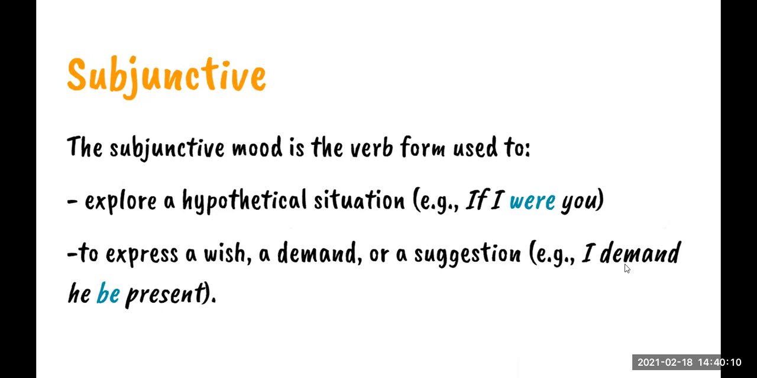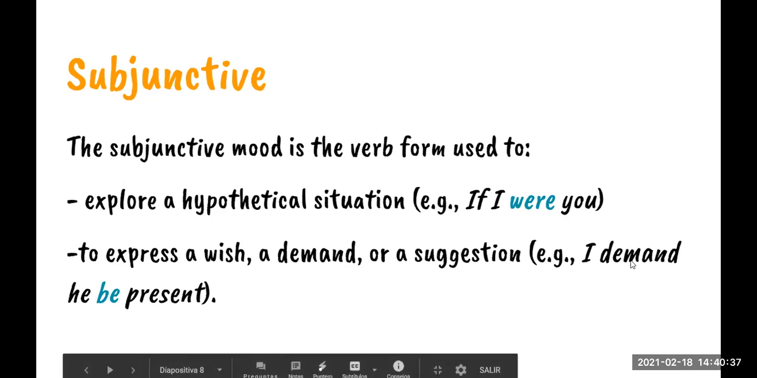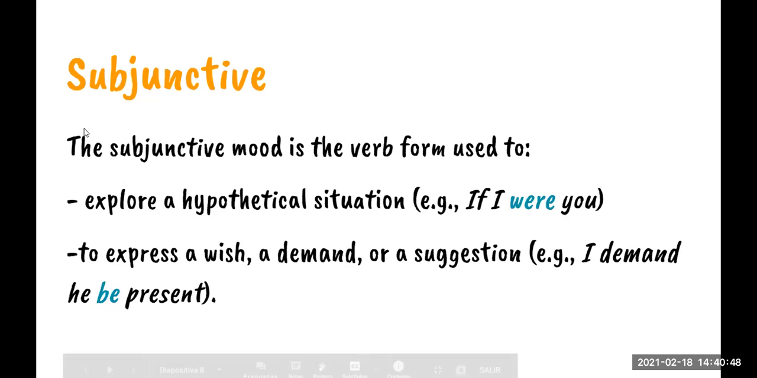Si utilizamos la forma normal, sería if I was you. But if the verb is subjunctive, we use were in the conditional sentence type 2. Okay, then we have to express wish, demand, or a suggestion too. Okay, we can use the subjunctive verb to express suggestions, wishes, or demands. Okay, for example, I demand he be present. Okay, as you can see, we use the base form of the verb. We don't conjugate the verb when we are using this form.